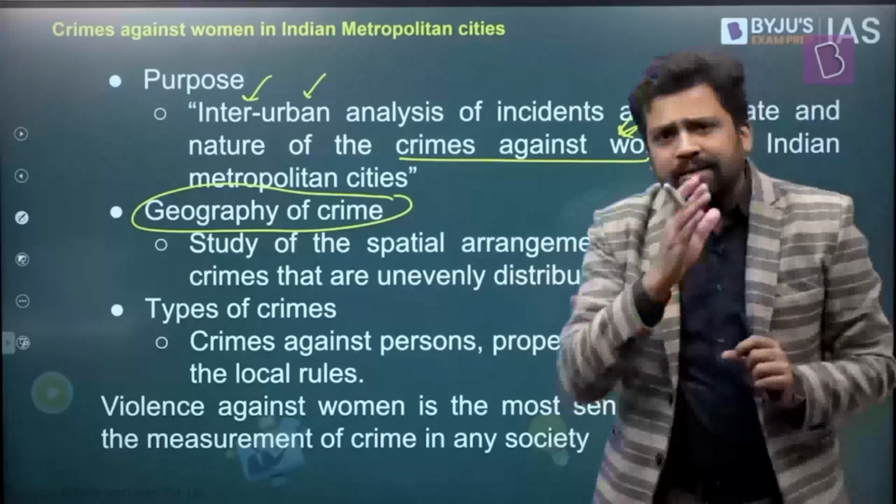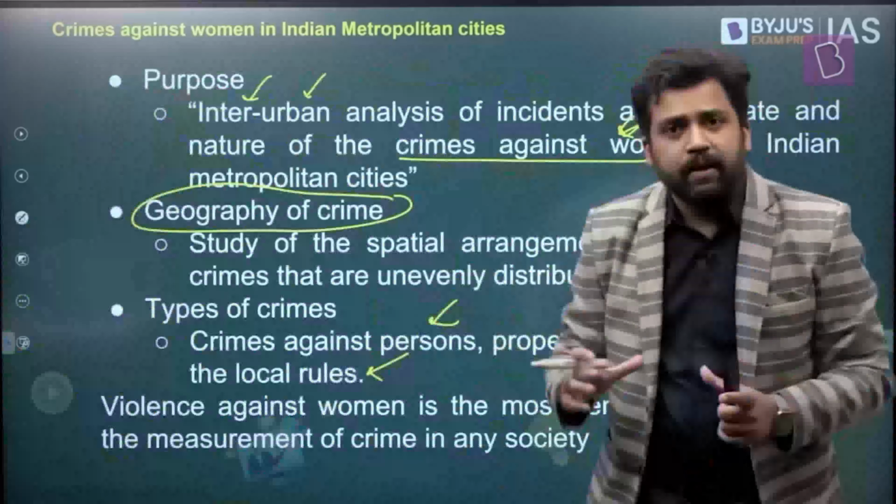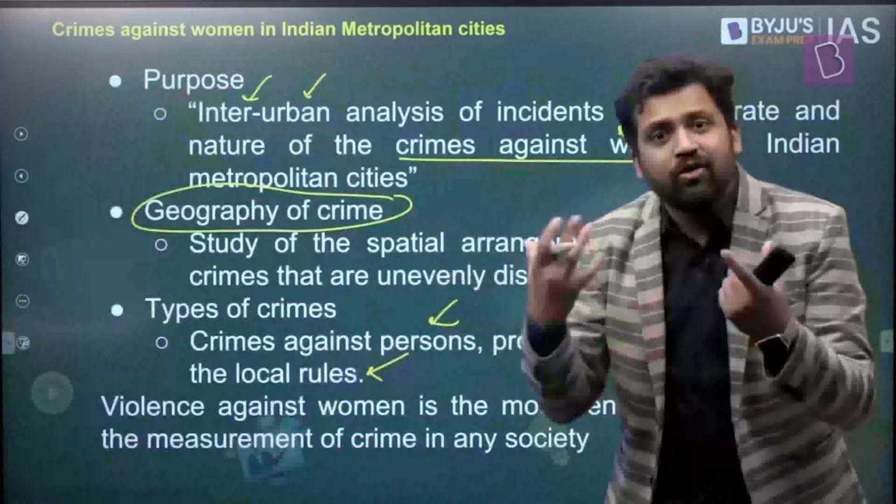Now, there are different kinds of crimes. Crimes can be broadly classified as crimes against persons, crimes against property, crimes against legal authority, and crimes against local rules. For example, in a particular area there can be certain rules and regulations. If you are violating those rules and regulations, it is a crime against local rules. In some cases, there can be crime against property. You are destroying the property, maybe. That is a crime against property.